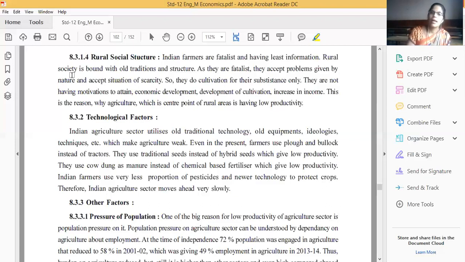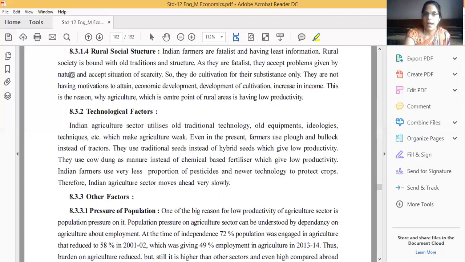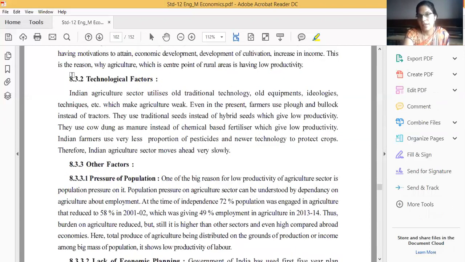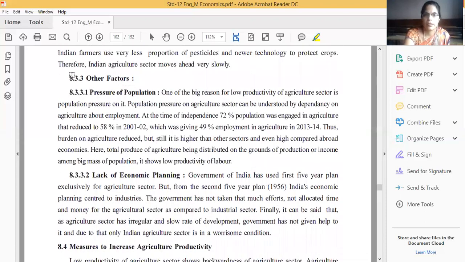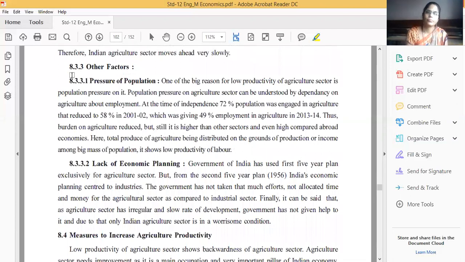Many times a large part of agriculture production is also eaten by insects. Next are the other factors: pressure of population and lack of economic planning.